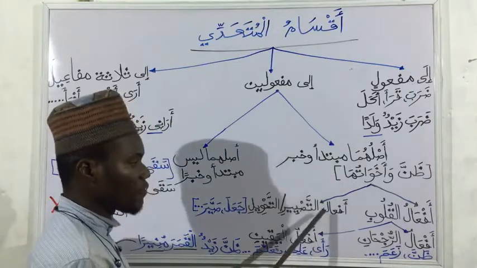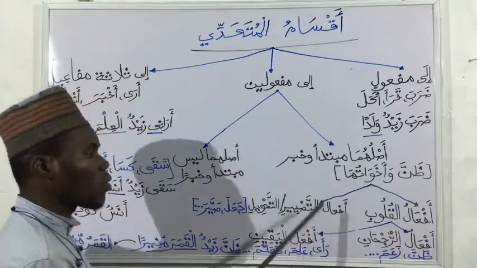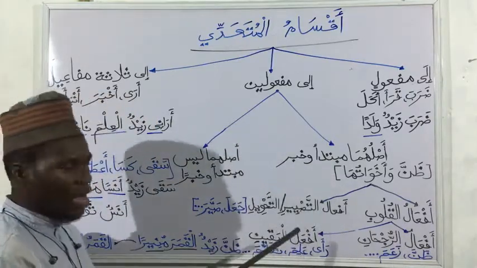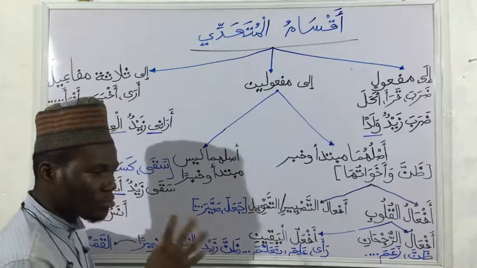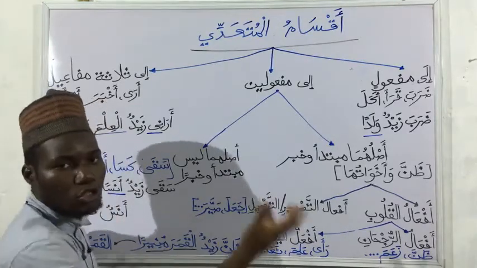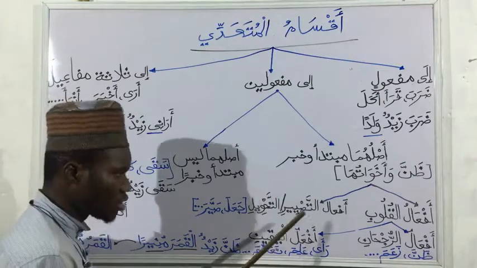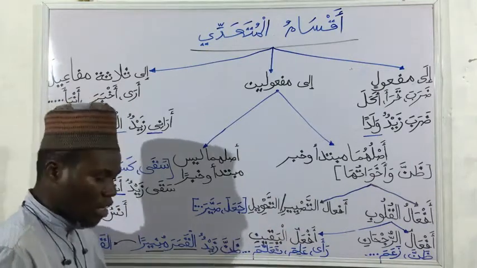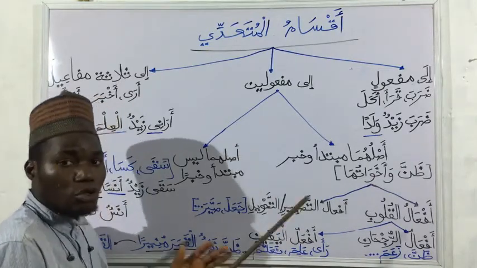Then we have af'alu tasyir or af'alu tahwil, verbs of changing, meaning it is changed from one form to another. So it is the same thing. Tasyir, yani sayyara, tahwil, hawala. It changes from one form to another.